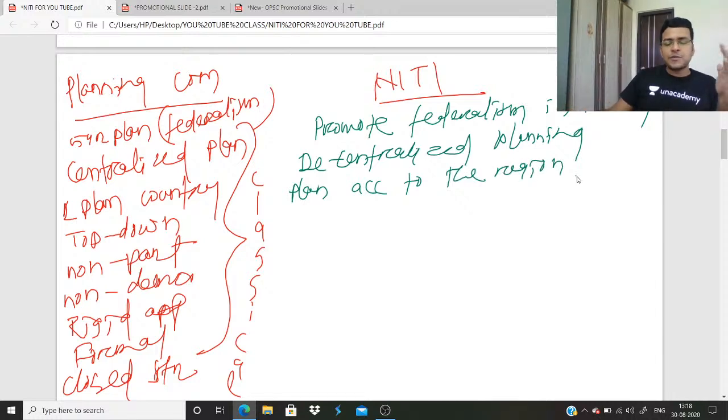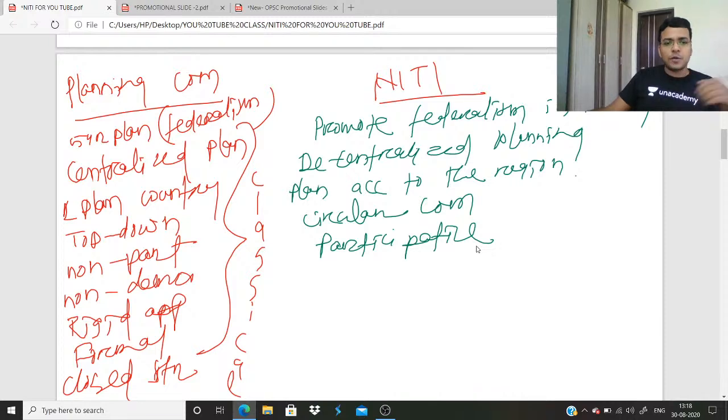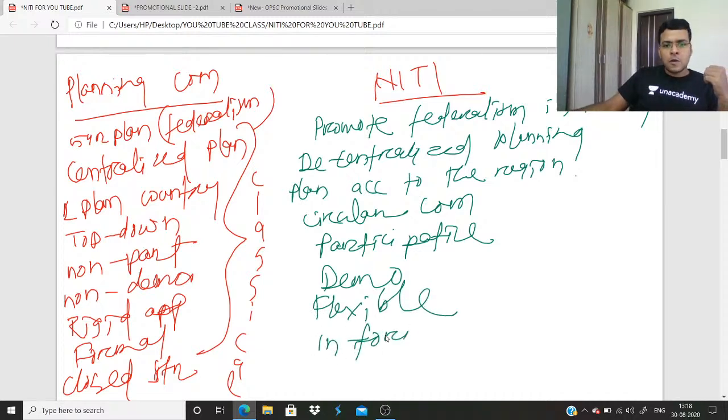It focuses on region-specific plans. Decentralized, circular communication. It promotes a participative approach. Every citizen is associated and takes part in planning; we will discuss how. It is truly democratic. Flexible approach, informal, and it is an open structure.